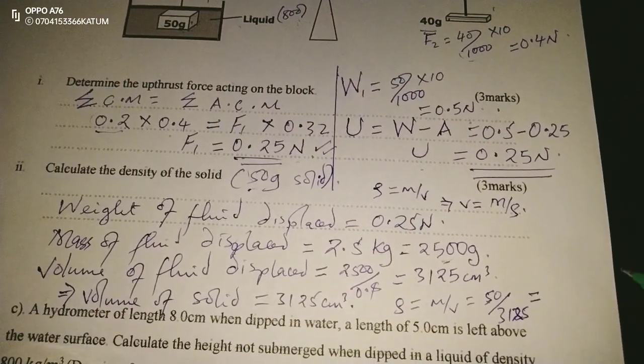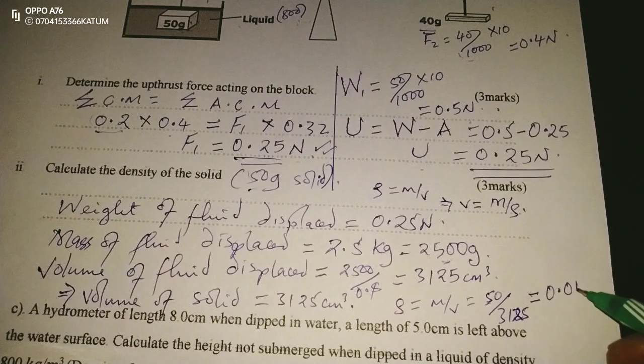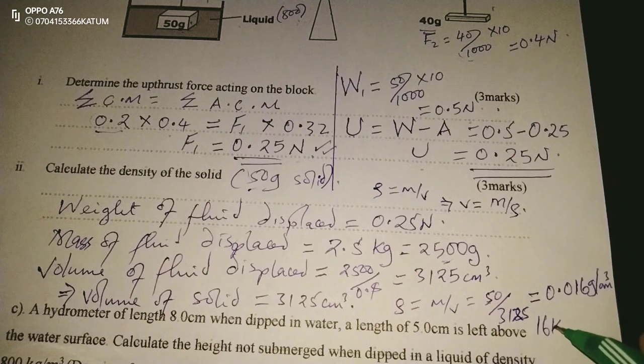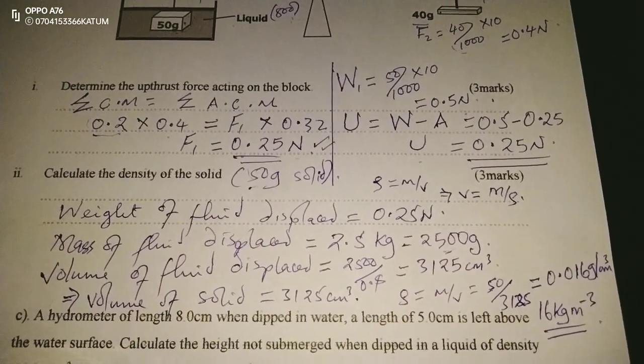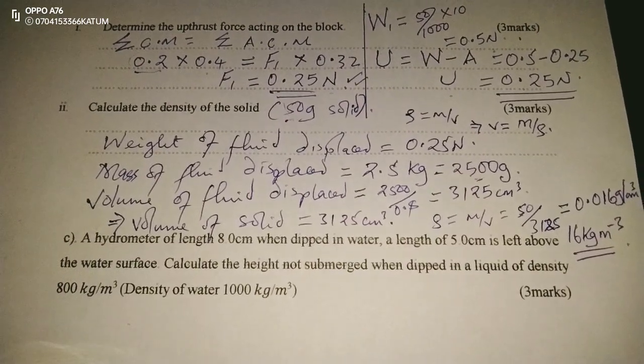This gives us 0.016. These are grams per cubic centimeter. Otherwise, we can multiply by 1,000 and this will give us 16 kilograms per meter cubed. So that becomes the density of such a block.